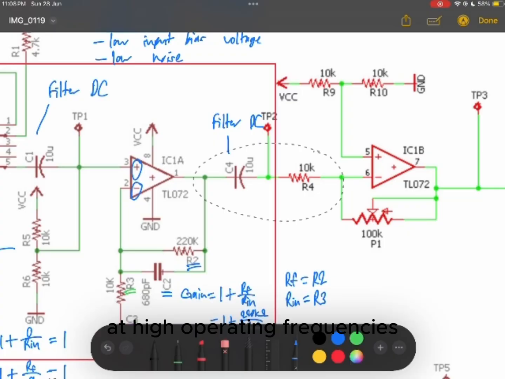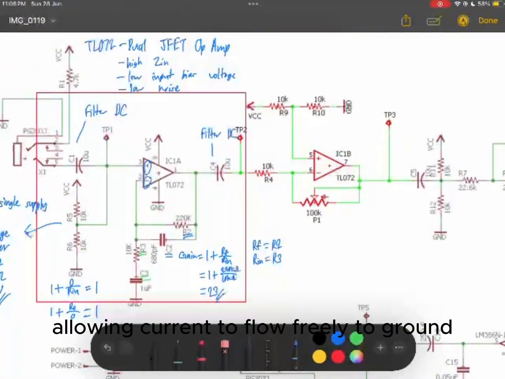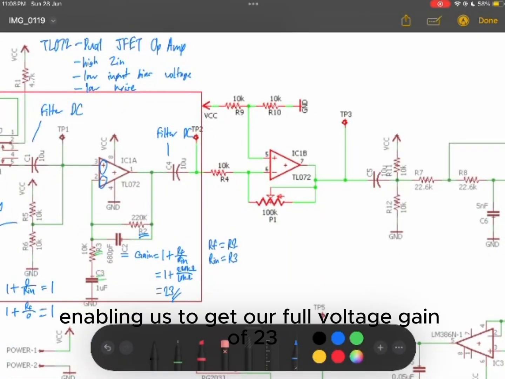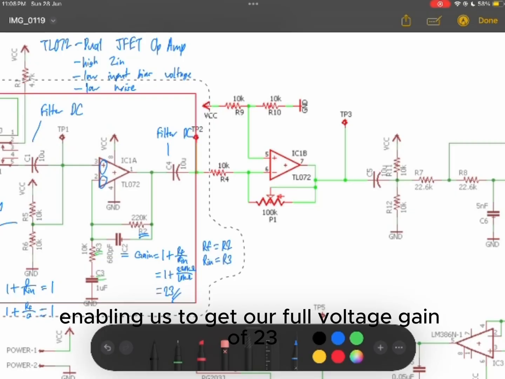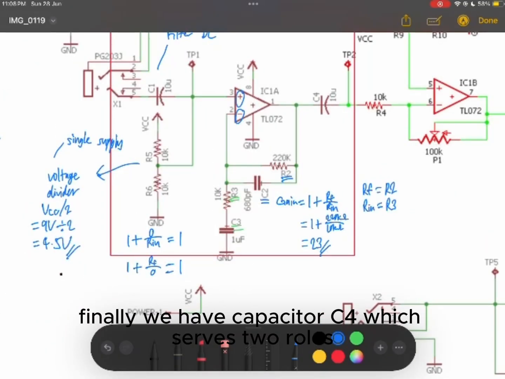At high operating frequencies, C3 acts as a short circuit, allowing current to flow freely to ground, enabling us to get our full voltage gain of 23.